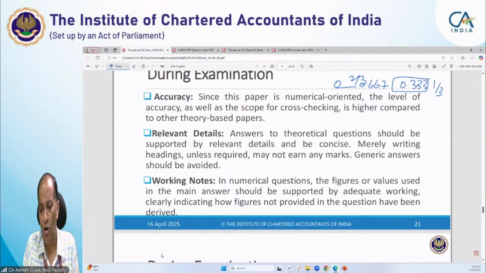Now, when we talk about theoretical questions, the answer should be filled up with relevant details. It has been observed that examiners have complained that students write sketchy or very vague answers, and give answers based on their general knowledge, or we can say a generic answer. Students, please note that it is a specialized paper. So the keywords should be reflected in the theoretical answers as well.